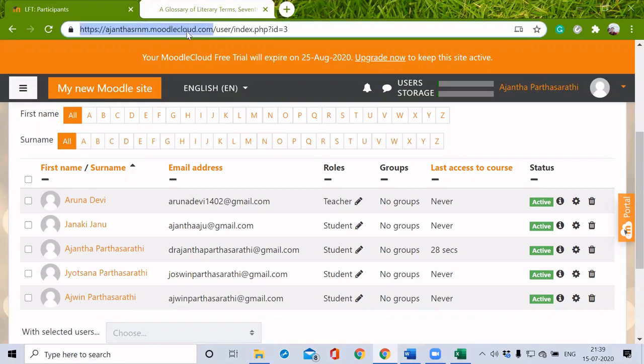So they have to enter this URL in their address bar, and they have to log in using the credentials which we have created for them, their username and password.